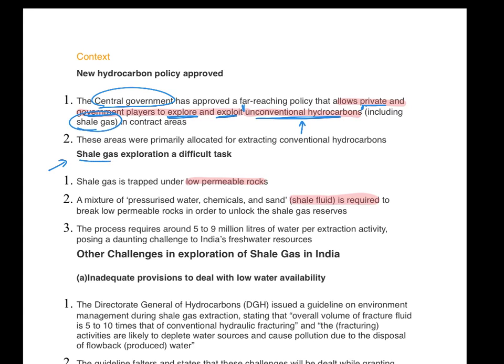Now, why is exploring shale gas such a difficult task? The first thing is that it is trapped under low permeable rocks. So low permeable means these rocks do not allow easy movement through them. That is why something known as shale fluid is required. So shale fluid is a combination of pressurized water, chemicals and sand. This means that the shale fluid is water intensive, a huge amount of water is needed. Chemicals will mean that it is environmentally sensitive also, it can cause pollution. So these will be a challenge.